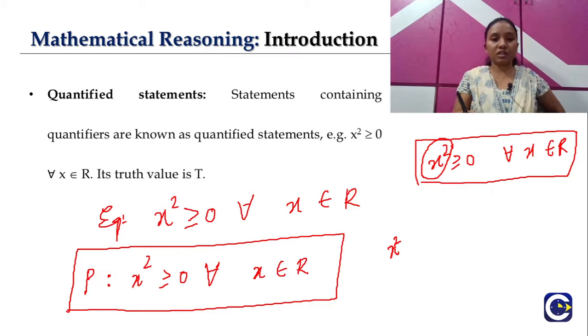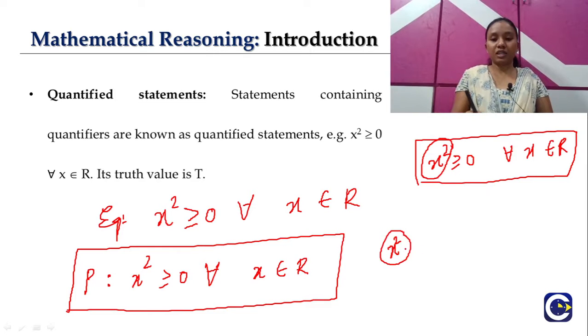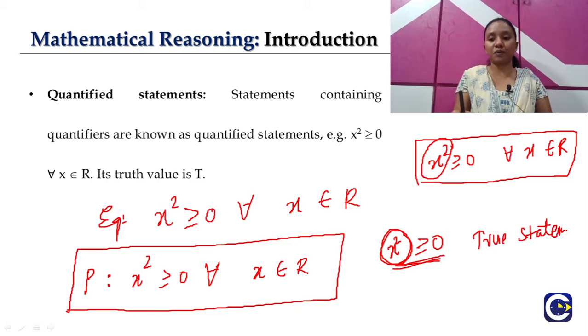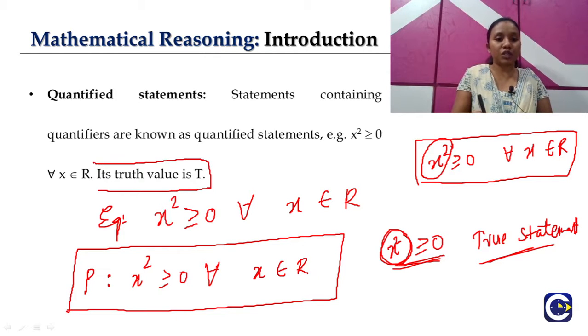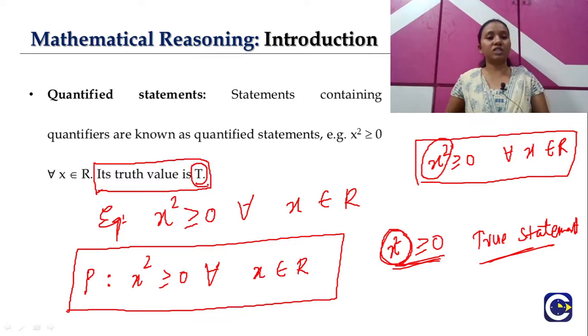So here you can see the example of a statement and let's try to figure out the truth value here. For x here we have x square, and the condition is greater than or equal to 0. If you take any value from the real numbers, it will still be x square greater than or equal to 0, which means the given statement is a true statement. So now our P is a true statement, which means the truth value of the statement will be T only. So for this given example, its truth value is equal to T.